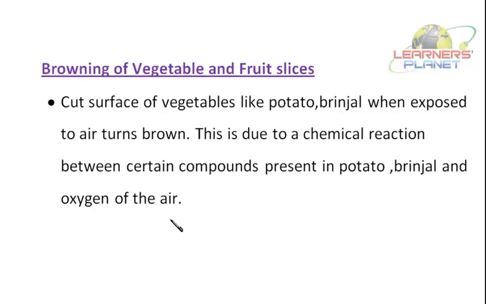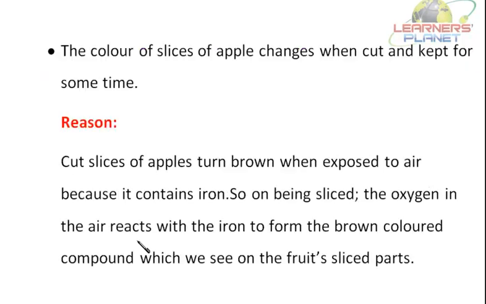It's the cut surface. If you see a potato, it has a peel over it. Brinjal is also of a different color, but when you cut it and that slice is exposed to air, the surface turns brown. Likewise, the color of slices of apples changes when cut and kept for some time.